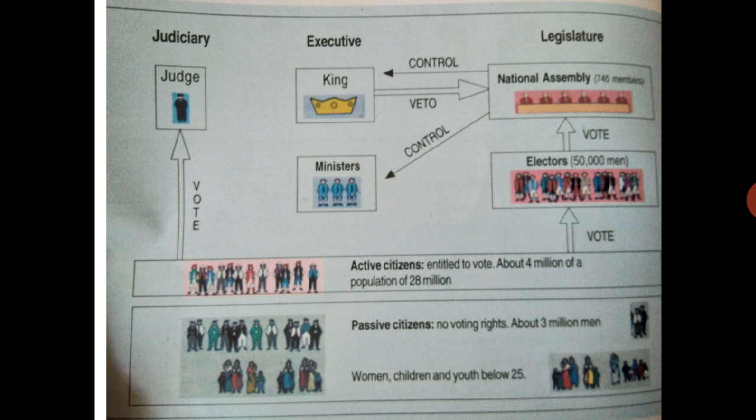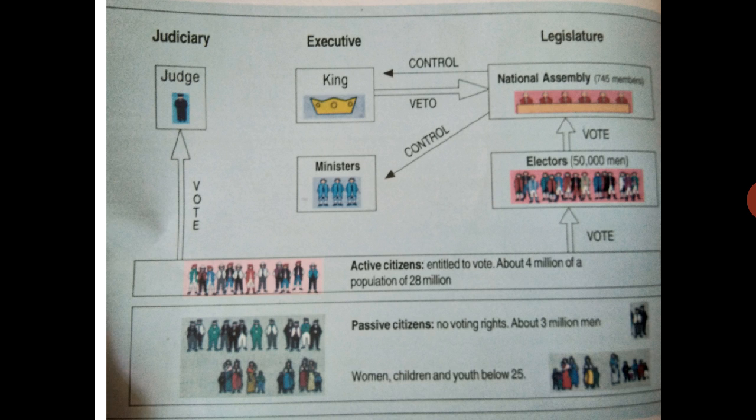Now the National Assembly was making the ministers, and control of the king was also under the National Assembly. See, in our country also, from the parliament, others were the ministers and all were there, and they were working. Like that, they were making the ministers also. And now the king was also having the veto power. Veto power means one supreme power was given. Sometimes the National Assembly was making rules, but still the king can oppose those things.